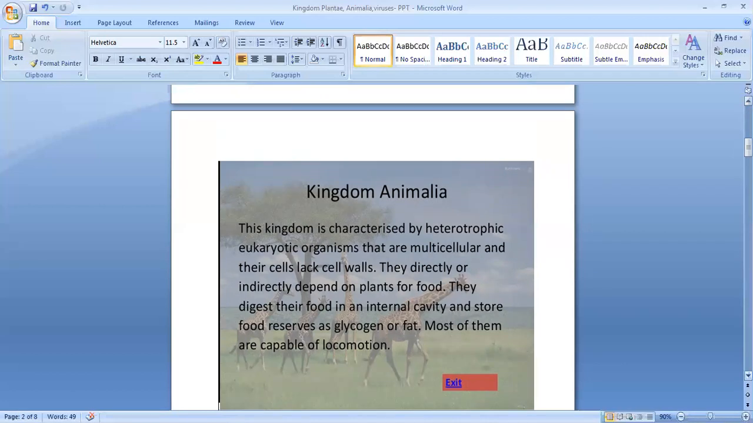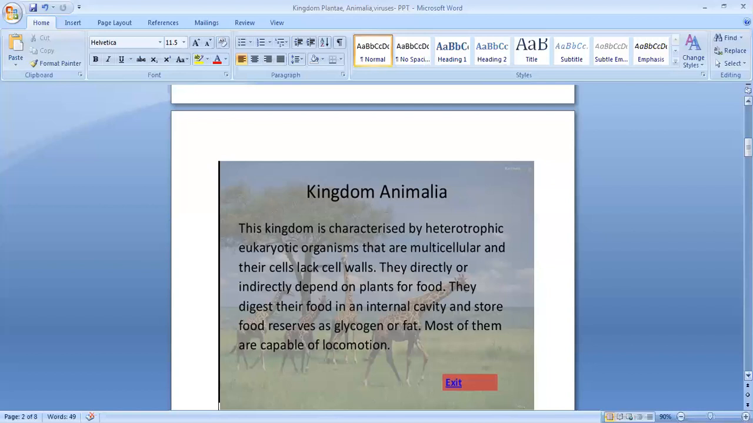They directly or indirectly depend on plants for food. Based on that, we give different names: herbivores, carnivores, omnivores, scavengers. Plants make food, and we use that food. Some are herbivorous animals; they directly eat the plants. Some are omnivorous; they eat both veg and non-veg. Carnivorous animals eat only the flesh of animals. Suppose a rabbit eats a plant, and the rabbit is eaten by a lion. It is like a chain-like process; we call it the food chain.